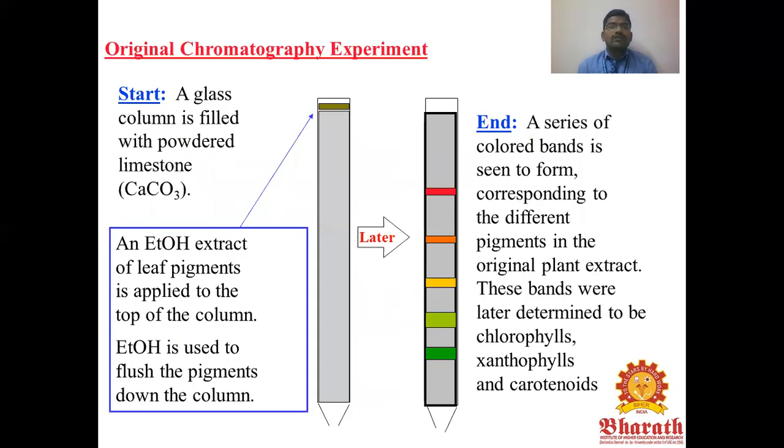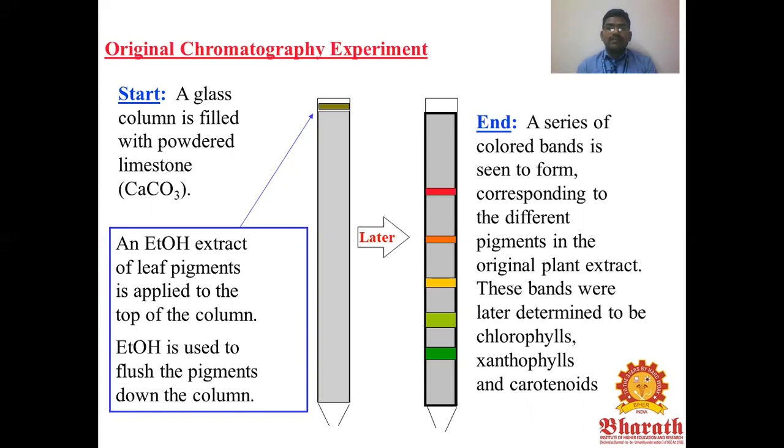The original chromatography experiment started with a glass column filled with powdered limestone, calcium carbonate. You take the column filled with calcium carbonate, using ethanol as a solvent. The pigments extracted from the leaf are applied to the top of the column. The ethanol is used to flush the pigments down the column; the solvent is the mobile phase. The result is a series of colored bands, corresponding to the different pigments in the original plant extract.